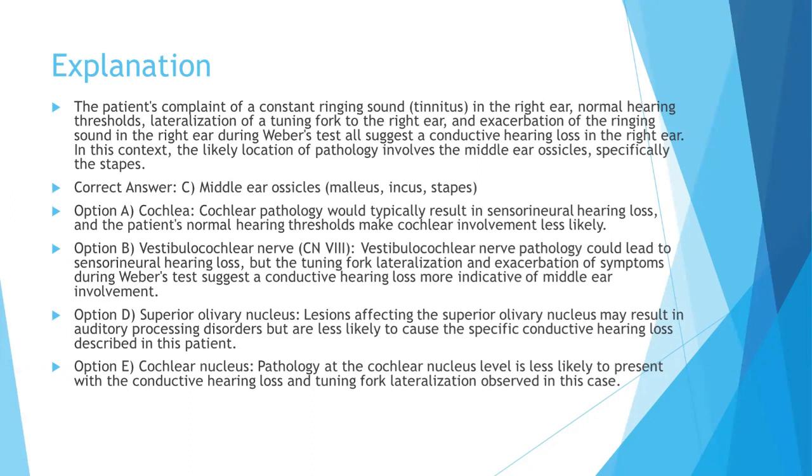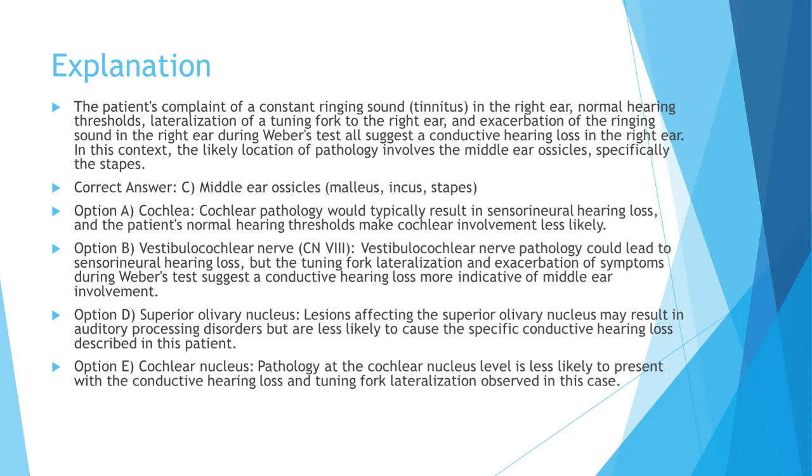So the patient complains of a constant ringing sound in the right ear, normal hearing thresholds, lateralization of the tuning fork to the right ear, and exacerbation of the ringing sound in the right ear during Weber's test. All of this suggests conductive hearing loss in the right ear. Now, in this context, the likely location of pathology involves the middle ear ossicles, specifically the stapes. So the correct answer is C, middle ear ossicles.